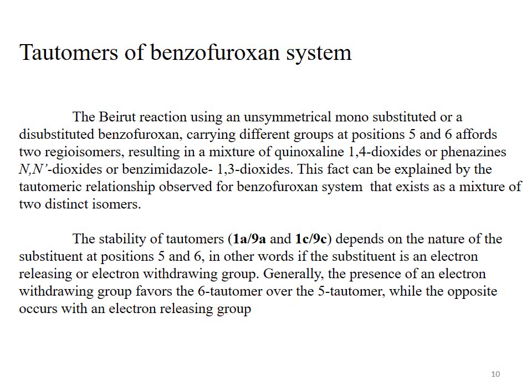In other words, the substituent may be electron releasing or electron withdrawing. Generally, the presence of an electron withdrawing group favors the 6 tautomer over the 5 tautomer, while the opposite occurs with an electron releasing group.